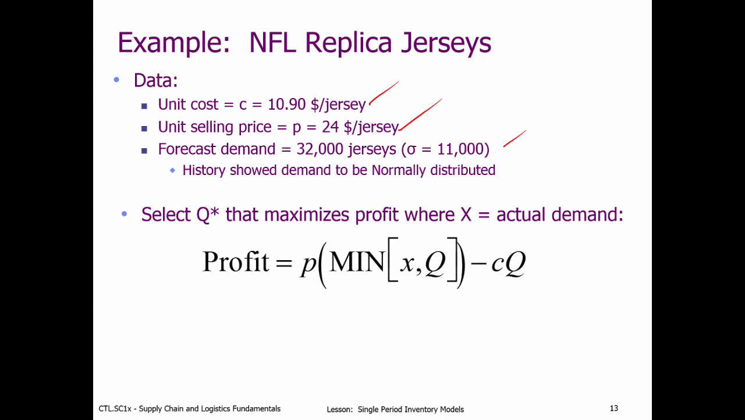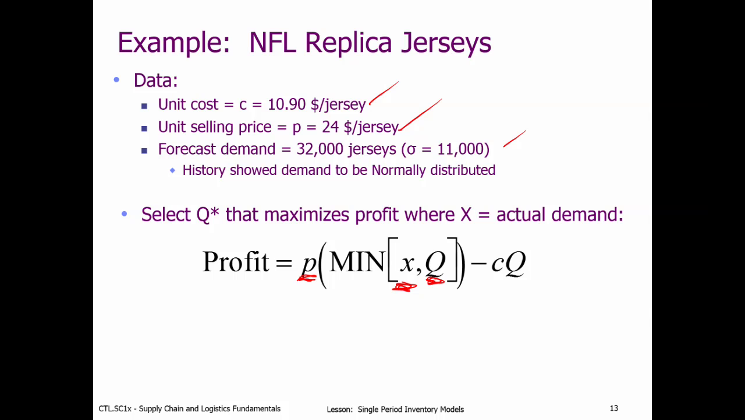So what they wanted to do was to find the Q star, the order quantity that would maximize their profit. Notice this is different from everything we've done with EOQ. With EOQ, we're looking to minimize cost. Here, we're maximizing profit. And what's our profit function? Well, it's simply going to be P, the price, times the minimum of either the amount of demand that shows up or Q, the amount that I ordered. I can't sell any more than I ordered, and I can't sell any more than what's demanded. So the minimum of those two quantities will be the amount that I can sell.